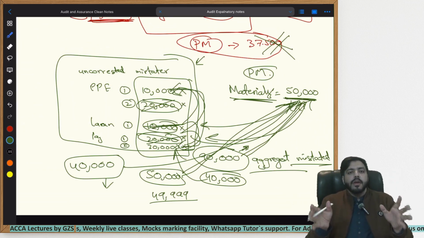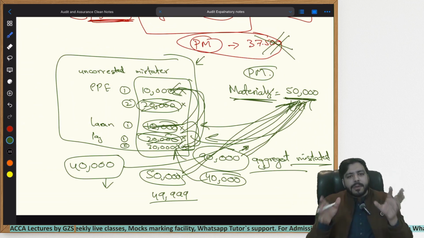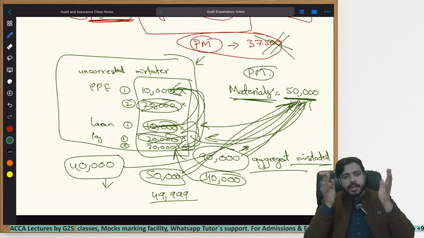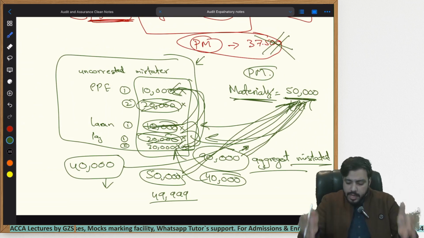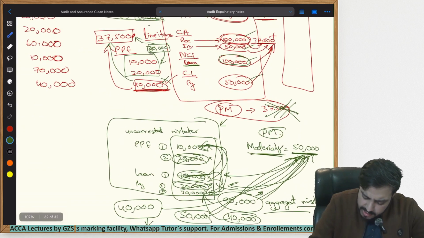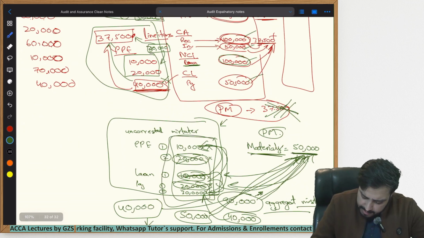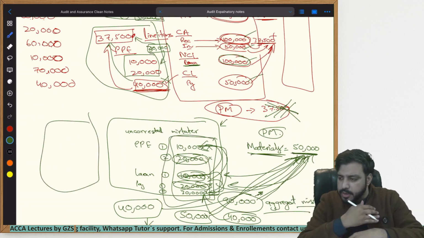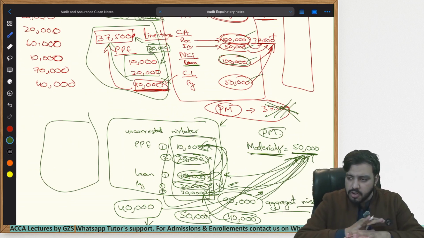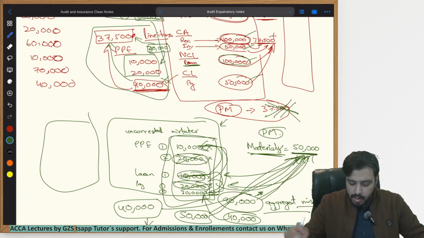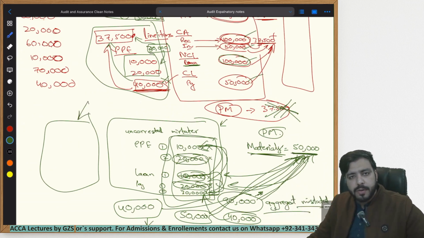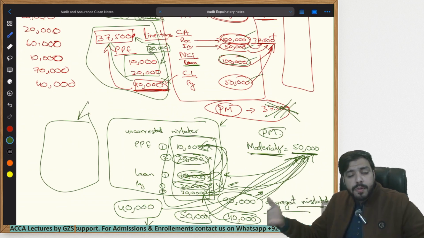But why still use performance materiality when all of this could also have been adjusted within materiality? Even if you did not use performance materiality, you could just sum up every single thing and make a huge list. At first, you'd never let management know what the errors are. You just start making the list, ignore performance materiality, and at the end, you let the management know these are all the errors which are above materiality. Please correct them. That could also be fine, right?